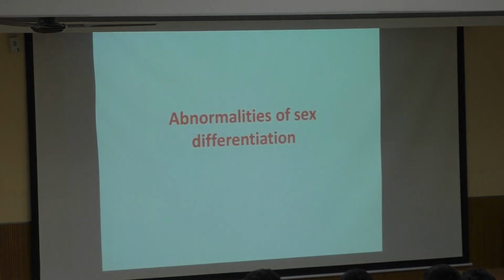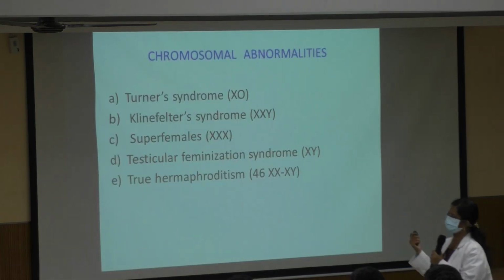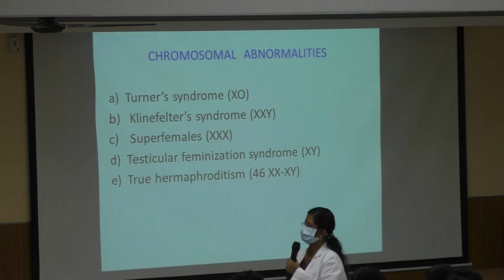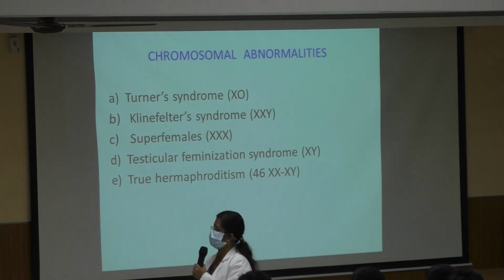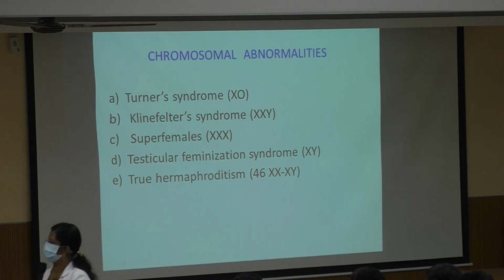So what are all the abnormalities? So it could be either chromosomal, where there is a genetic problem, whether the XX or the XY chromosome, or it could be a developmental abnormality where the gonads may not develop. So some of the chromosomal abnormalities: Turner's, Klinefelter's, superfemales, and testicular feminization and hermaphroditism are developmental abnormalities.